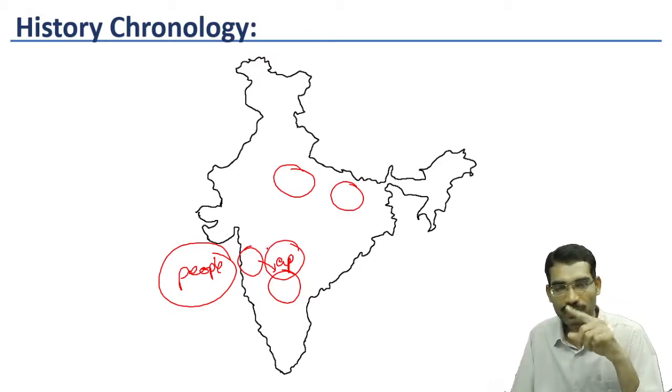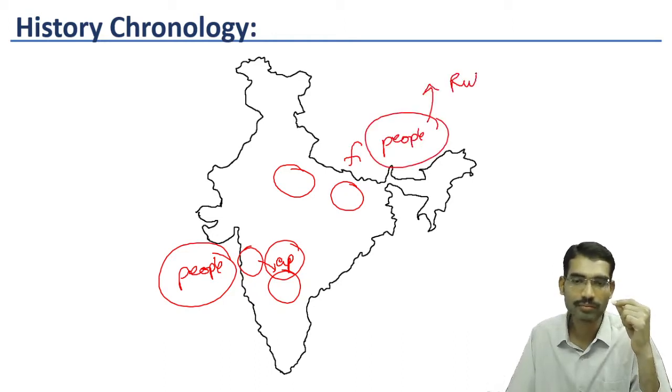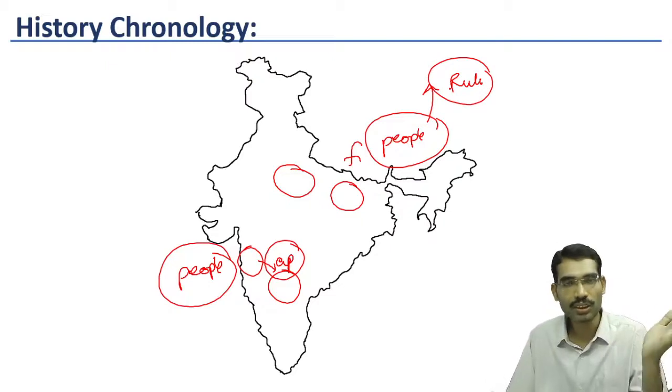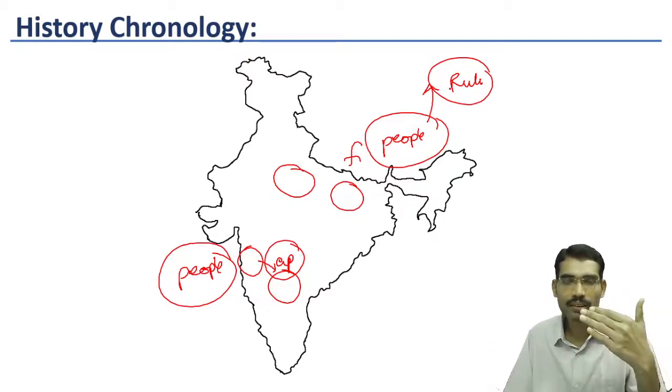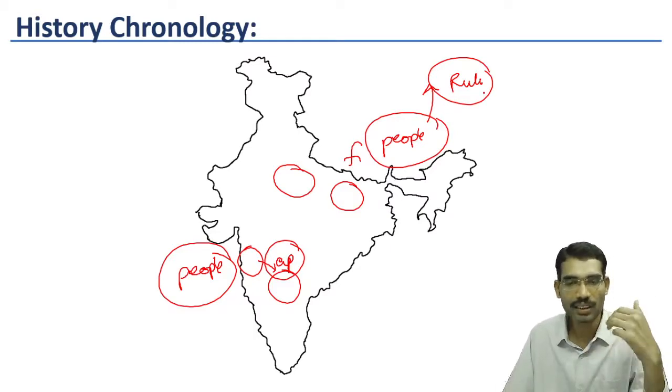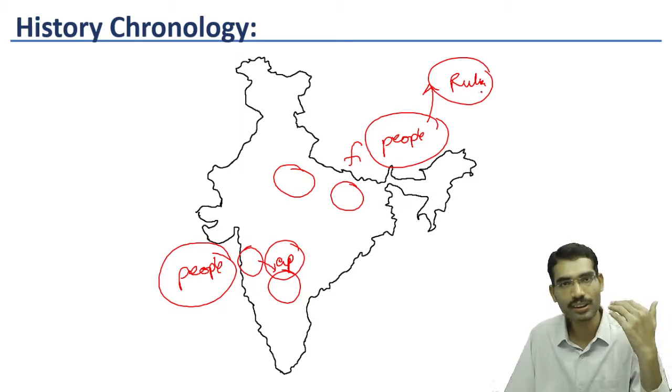Whereas in 1857, for the first time, people started fighting against the rulers. Generally, a neighboring ruler fights against the ruler. Now in this case, people themselves are fighting against the rulers. This is a new kind of development in our modern Indian history.